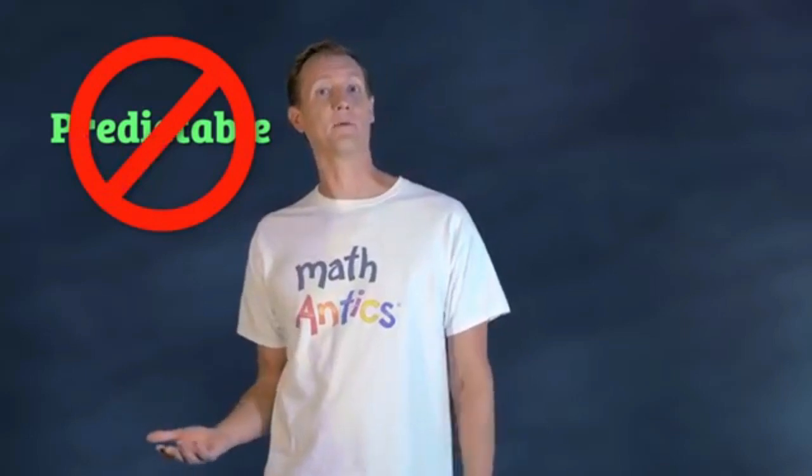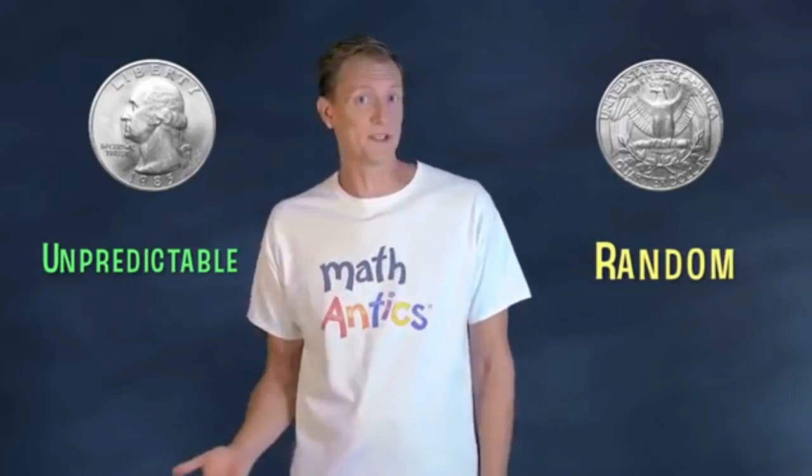Take a coin toss, for example. We can't predict whether it'll be heads or tails. It's unpredictable or random. And that's why some people will flip a coin to help decide which of two things